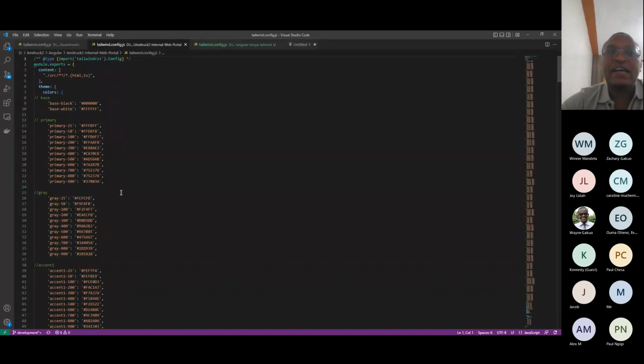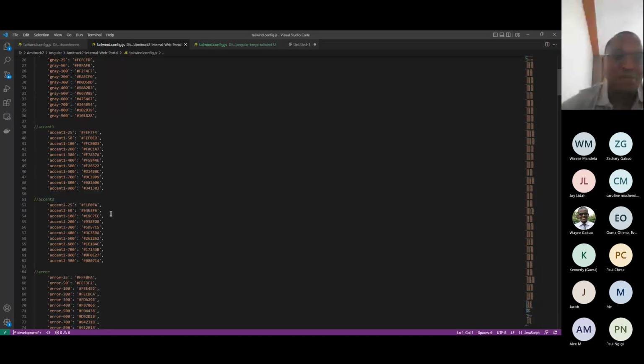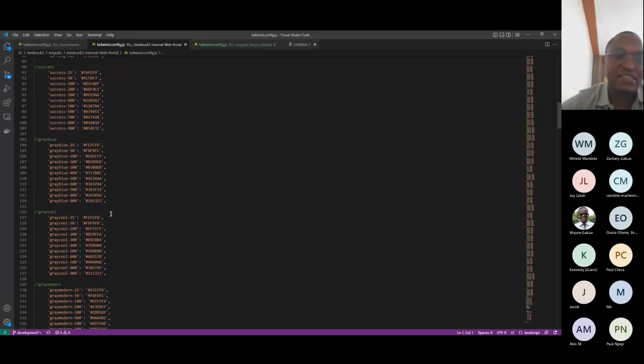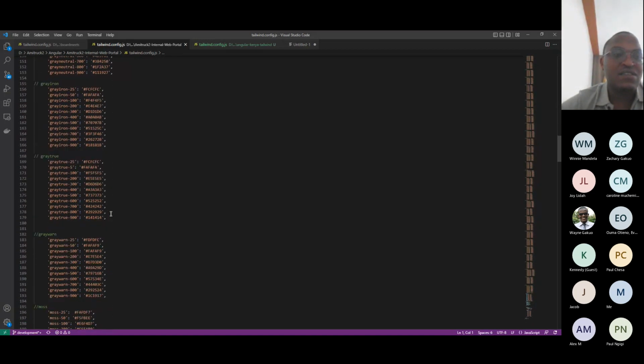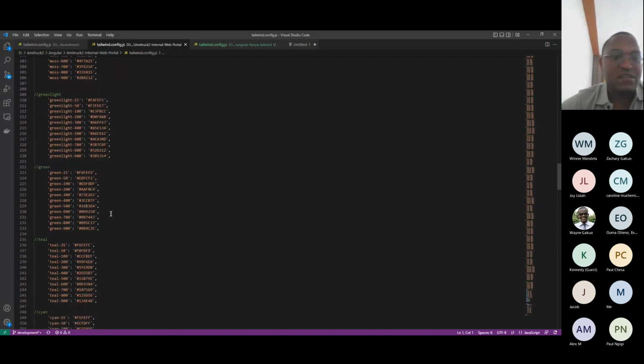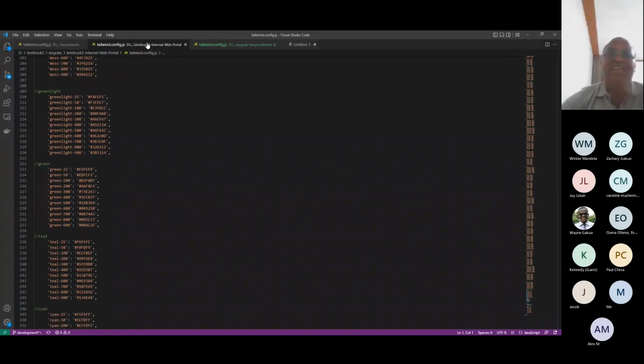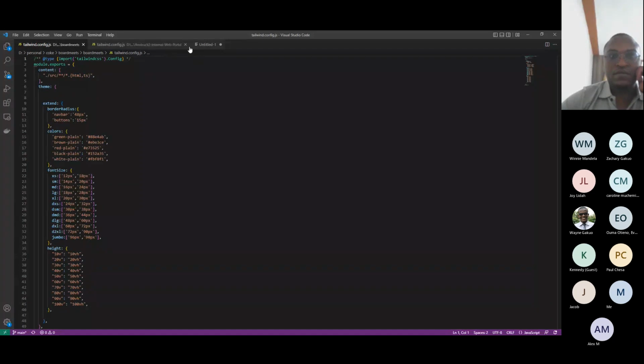Now this was guided by a full design system. So you can have all your company colors defined here. So that's basically it. I hope up to now we are clear.